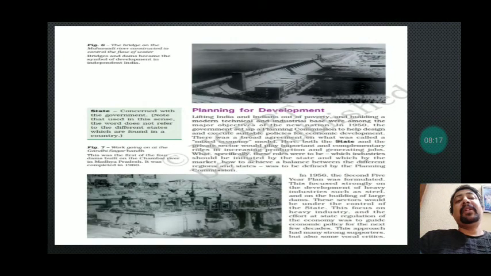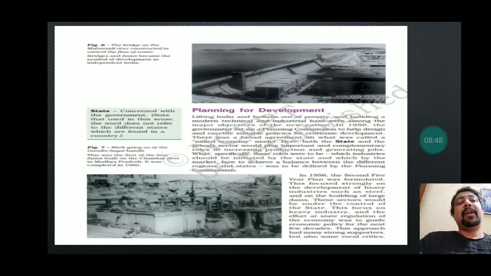Now, new states were formed, and at the time the government was thinking of development, particularly centralized development. So what was the planning for development? We need to understand when the new states were formed. Lifting India out of poverty and building a modern technical and industrial base was among the major objectives of this new nation. So what was the objective? When the new nation was formed, it was decided that industry and modern equipment would be adopted in the country.